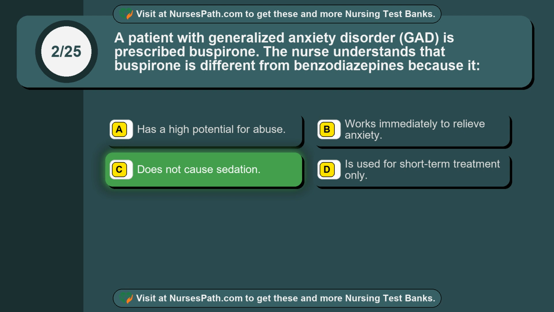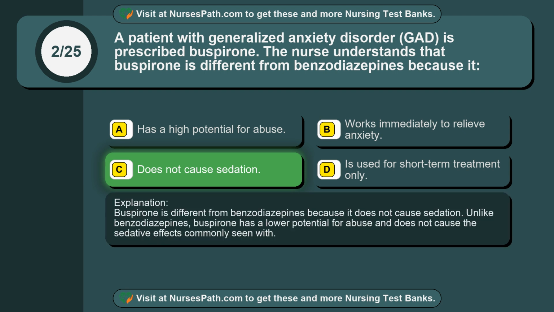Does not cause sedation. Buspirone is different from benzodiazepines because it does not cause sedation. Unlike benzodiazepines, buspirone has a lower potential for abuse and does not cause the sedative effects commonly seen with.